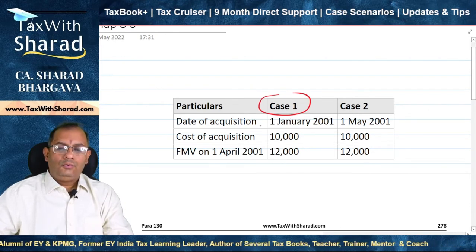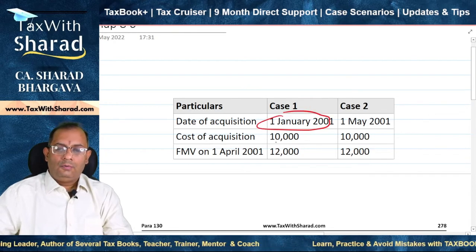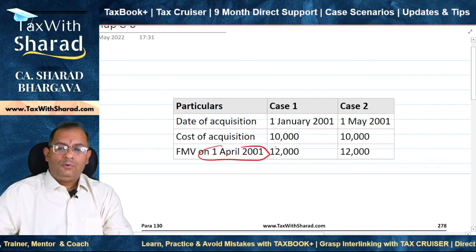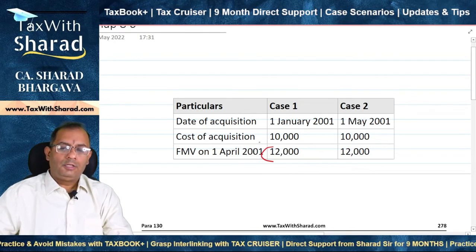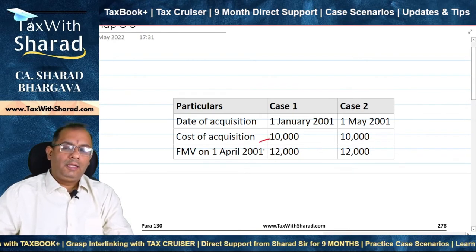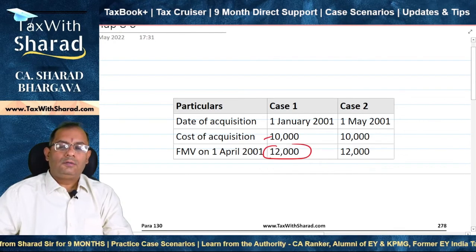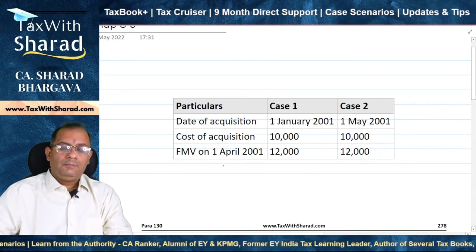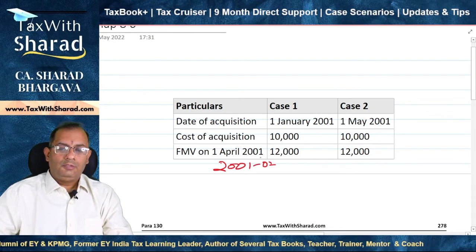In case 1, you acquire a capital asset on 1st January 2001 for rupees 10,000, and on 1st April 2001 you see that the fair market value goes up and it becomes 12,000. So the law comes in and says that, look, instead of 10,000, we will allow you to take the benefit of fair market value, and therefore you can take the cost of acquisition as 12,000 instead of the actual 10,000. So in this case, you take the cost of acquisition as 12,000. Okay, and the logic is that the indexation starts from 2001-2002, that means from this date.